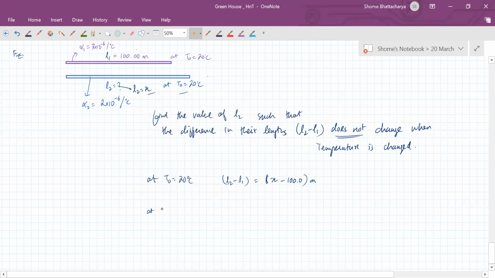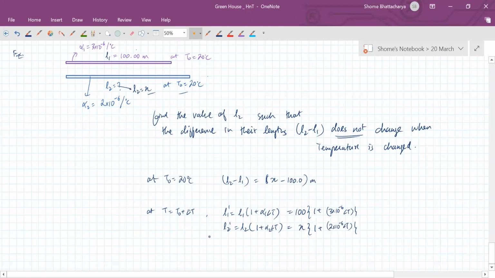Now at t equal to t naught plus delta t, this one's length suppose becomes L1 prime. So that is L1 into 1 plus alpha 1 delta t, which is 100 into 1 plus 3 into 10 raised power minus 6 delta t. This one's length L2 prime becomes L2 into this, so x into 1 plus 2 into 10 raised power minus 6 delta t.